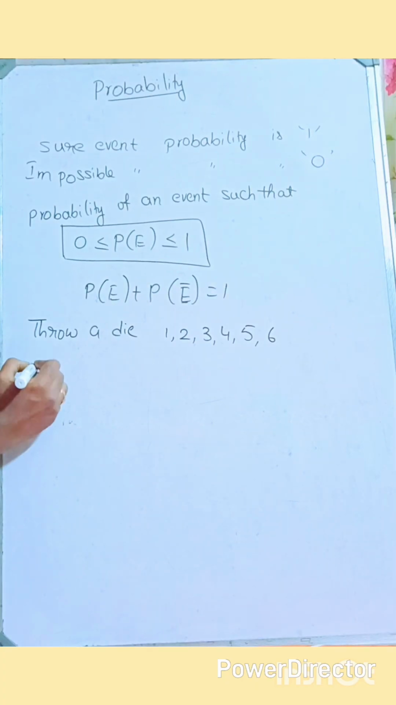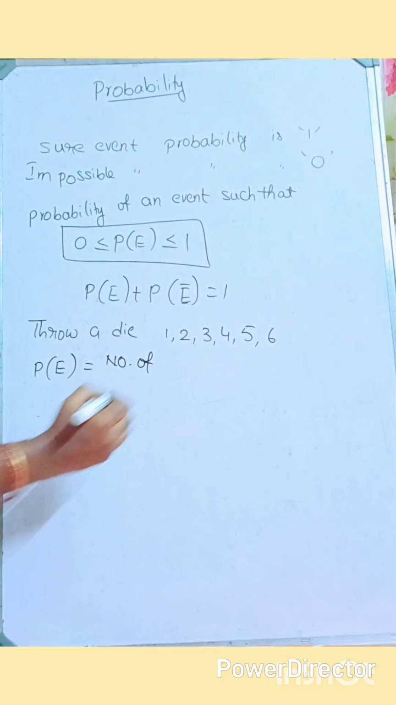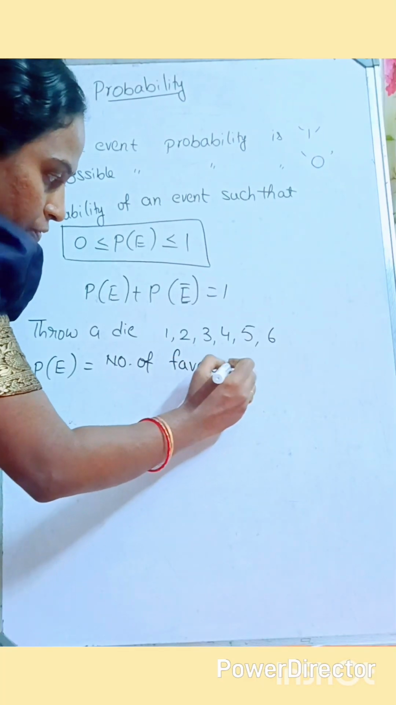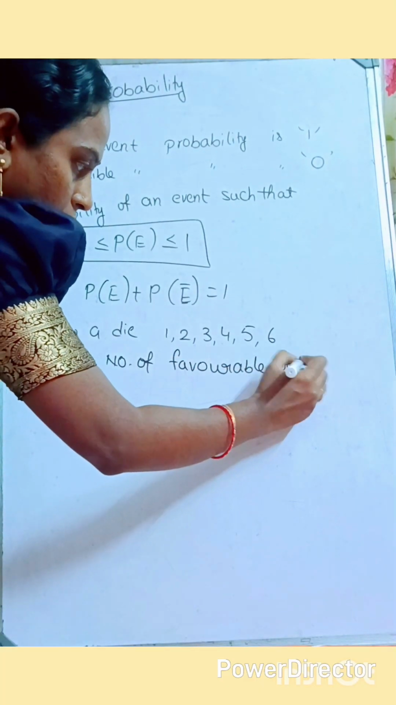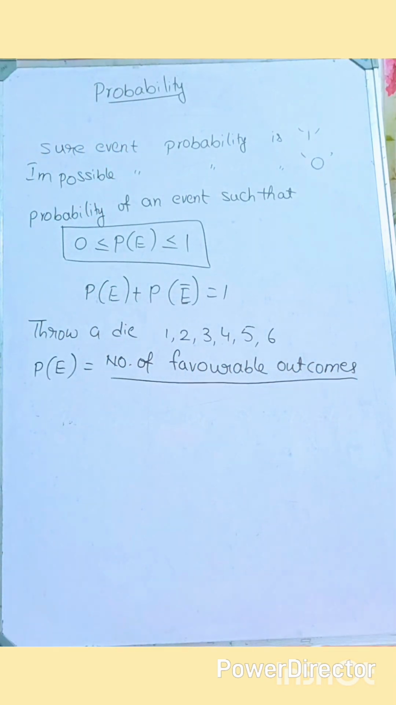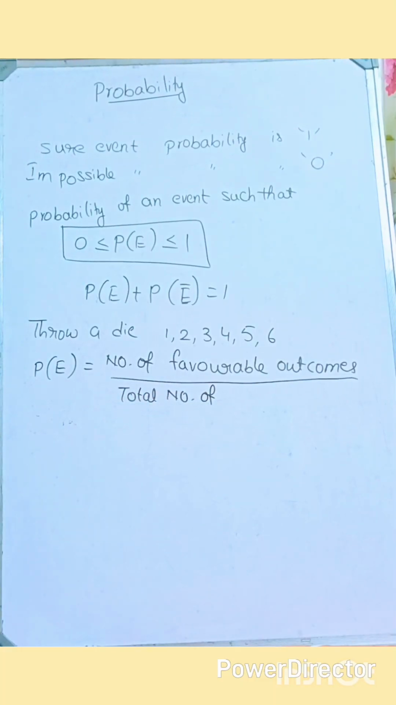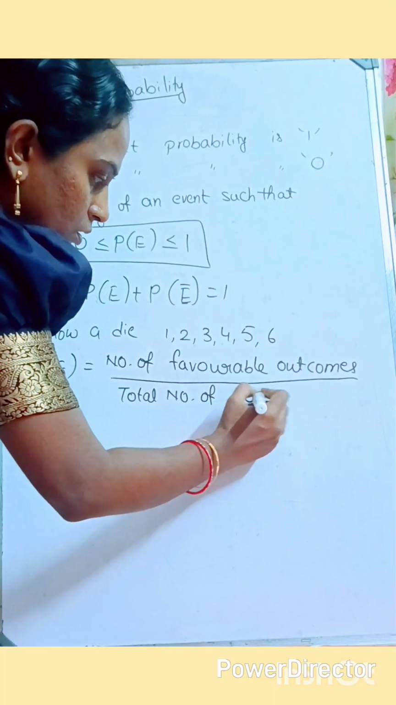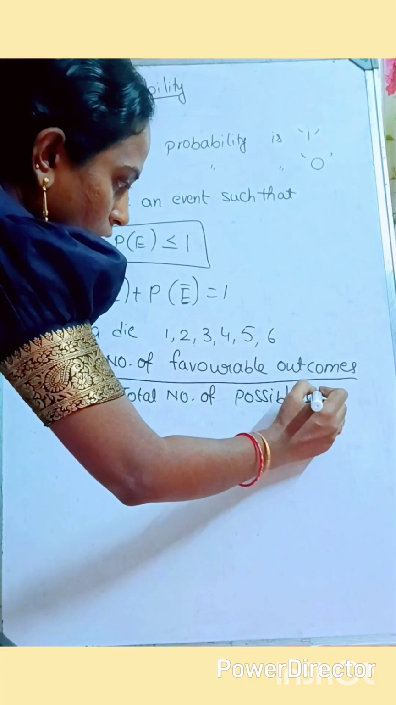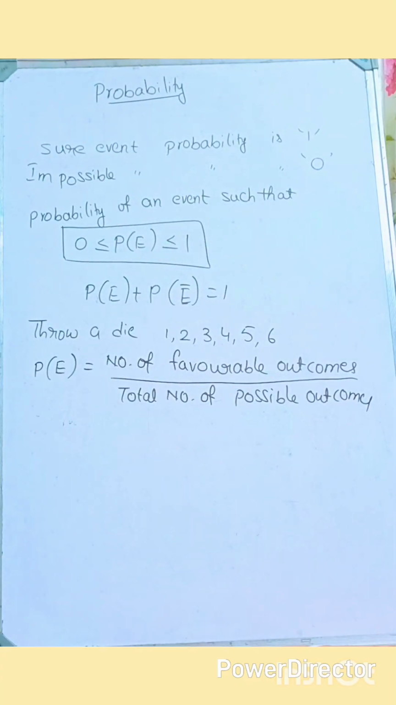What is the probability definition here? P of E is equal to the number of favorable outcomes by the total number of possible outcomes. What is the probability definition here? Number of favorable outcomes by total number of possible outcomes.